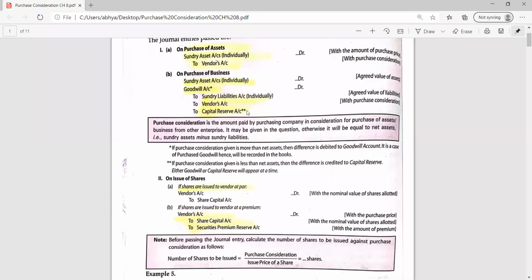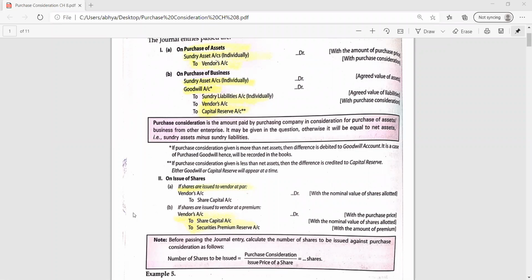If there is goodwill, it means we have given more than the actual price of the business. So why have we paid that more price? Just because of the good image of the business, the reputation of the business. We are ready to pay even more to buy that particular business. And if the balancing figure is capital reserve, it means we have paid less than the actual price of the business. Why have we paid less? Because that business was not earning a good amount of profit. No one was interested in buying that business. You have purchased that business comparatively at a lower cost. So that difference will be known as capital reserve.